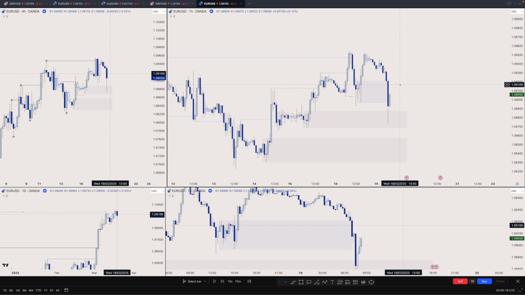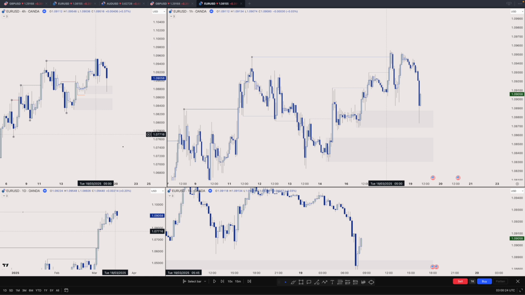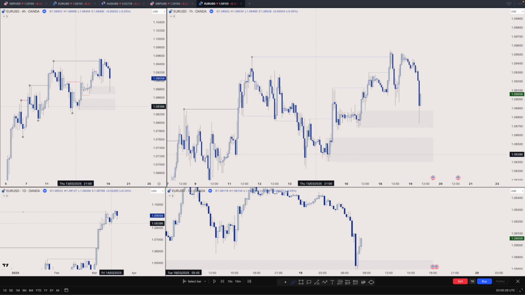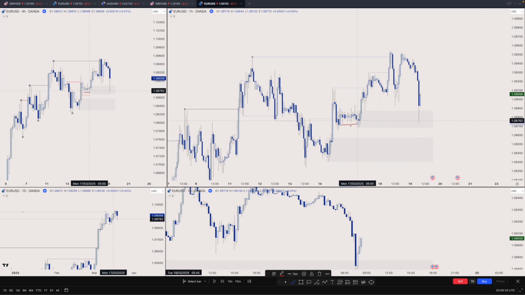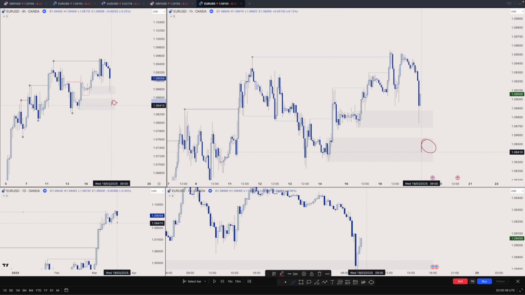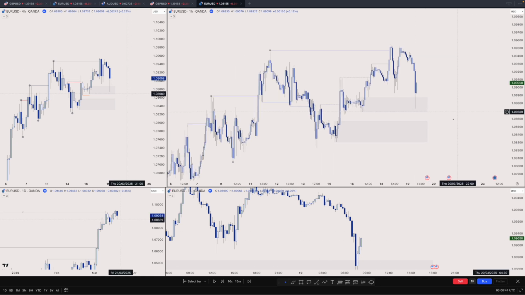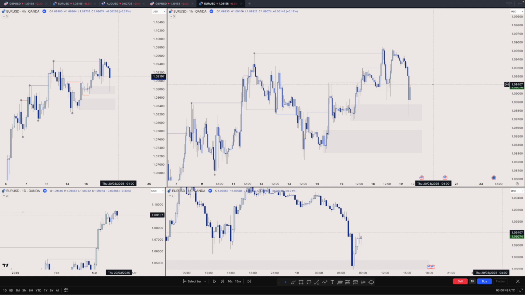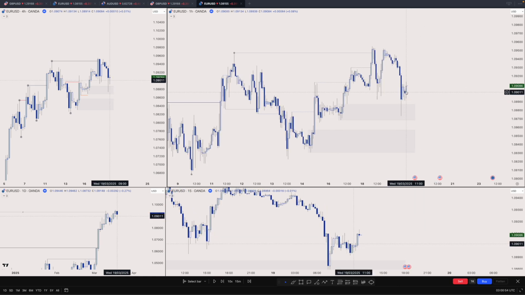So in London, yeah, we just completely disrupted the POI. There was no opportunity involved for me. As we were forecasting, we came into this demand where we expect that higher low to form, right? For another leg. We swept this one, but it's not that convincing because we can see that we have clean inducement just in front of this POI. So for me, I'm weighing more importance on this one. And when price action is very impulsive, I just rather wait and not force any bias, right? So yeah, let's see what the New York brings.